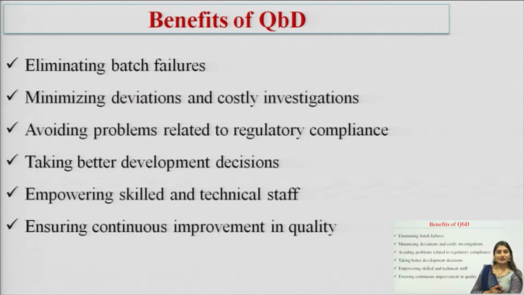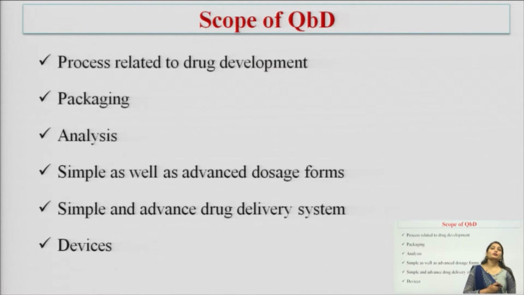Next is scope of QBD. What is the scope of QBD? The scope of QBD is very wide, it is very important and it is helpful in various sectors of the pharmaceutical industry.